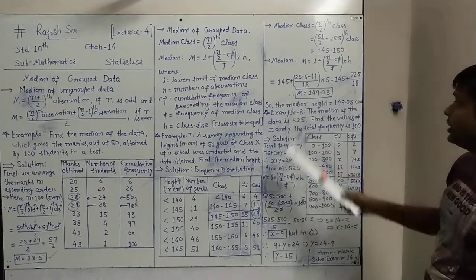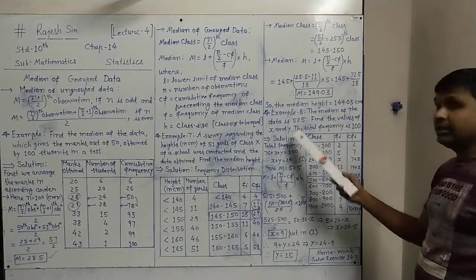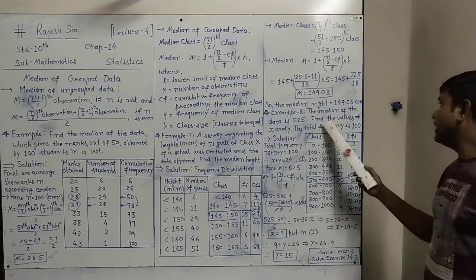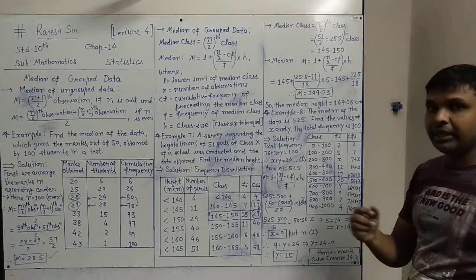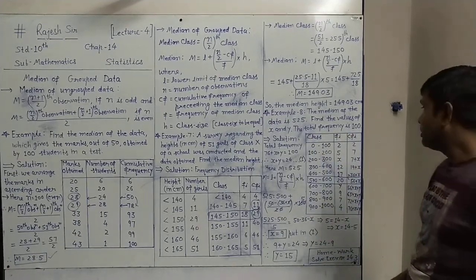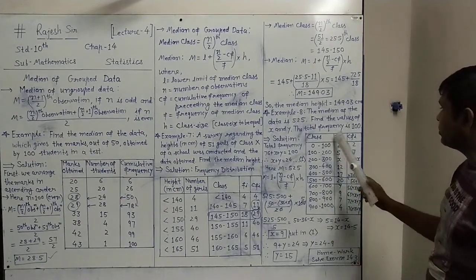Next, example 8 we have. The median of the data is 525. Here the median is given. Find the value of x and y. The x and y values are missing here, and that we have to find. And the total frequency, 100, is also given. So these two columns are given in the question, the class and the frequency.